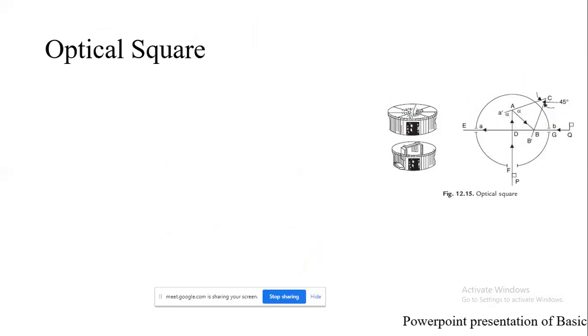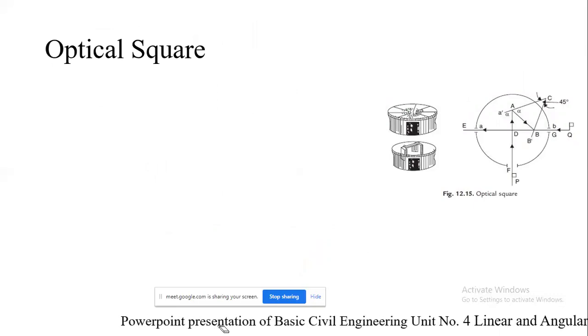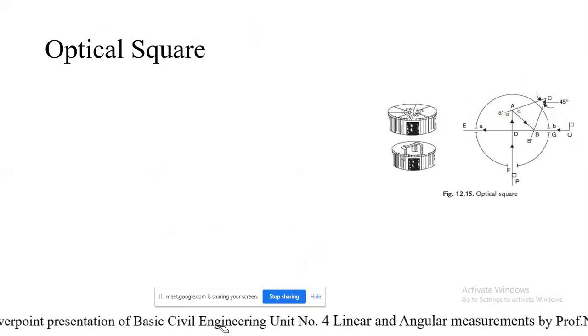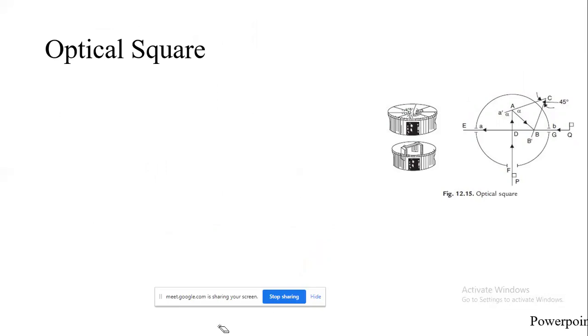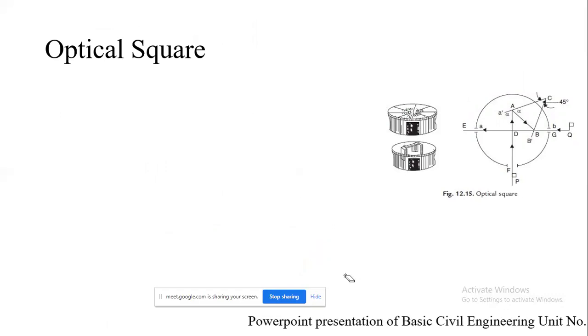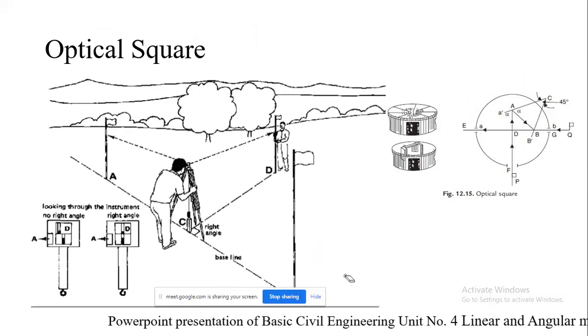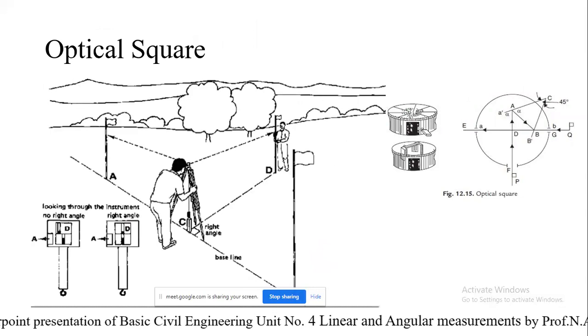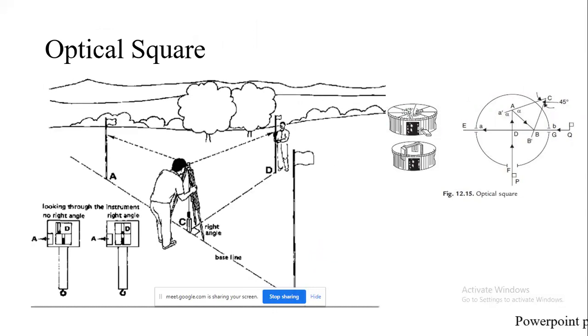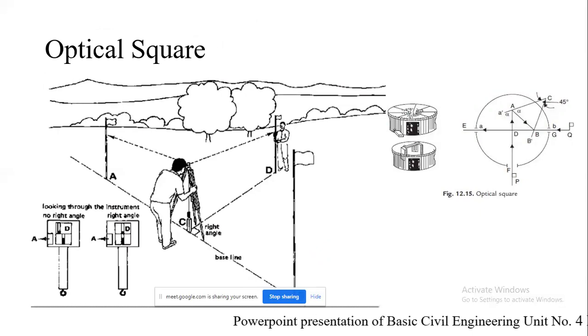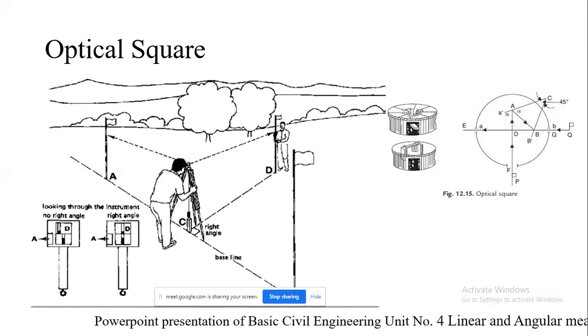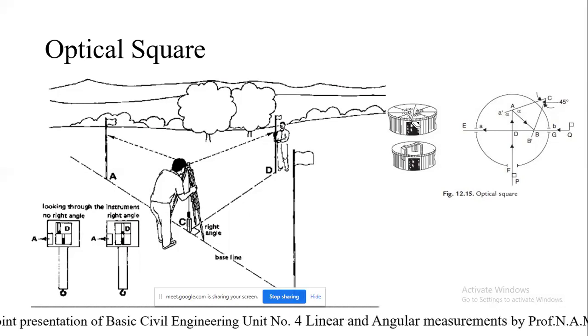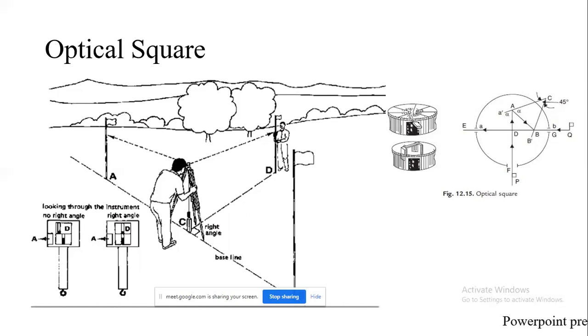So moving to the next point, that is the optical square. This is also an instrument used for offsetting. As I told you, it consists of a small circular metal box of diameter 5 centimeter and depth of 1.25 centimeter, and it has a metal cover which slides around the box to cover the slits.